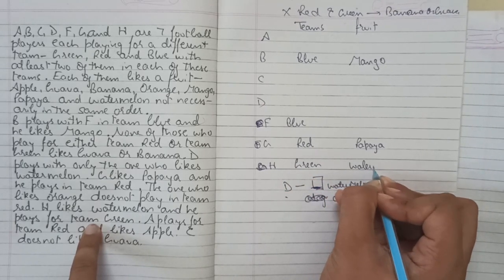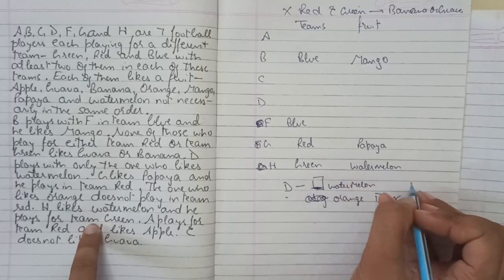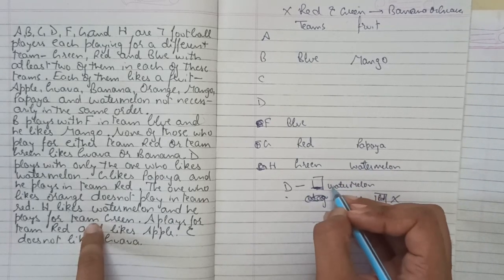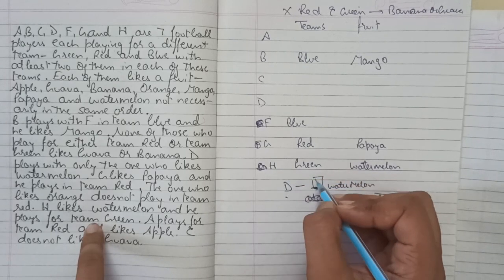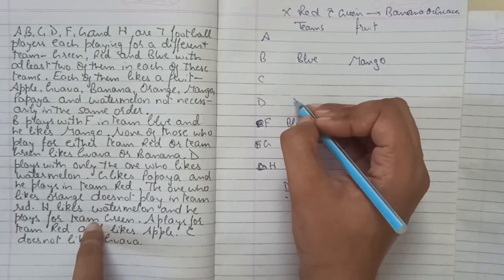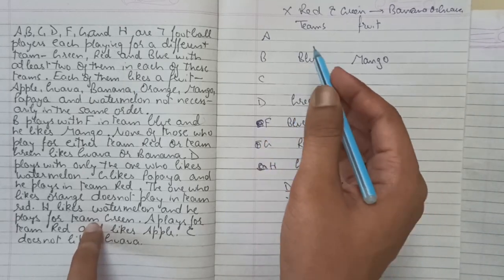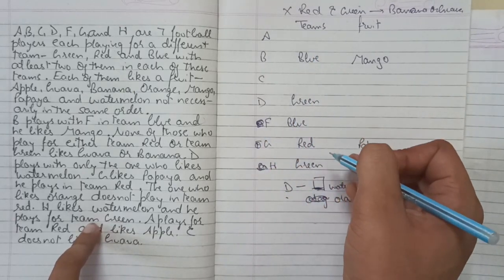Watermelon. So now we can use this condition. The condition is D plays with the person who likes watermelon. So D plays only with that person. So D's team will be green, right? So green is fixed. No other will have green now.